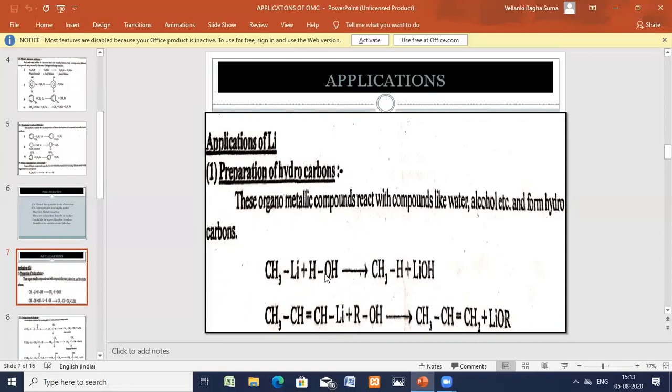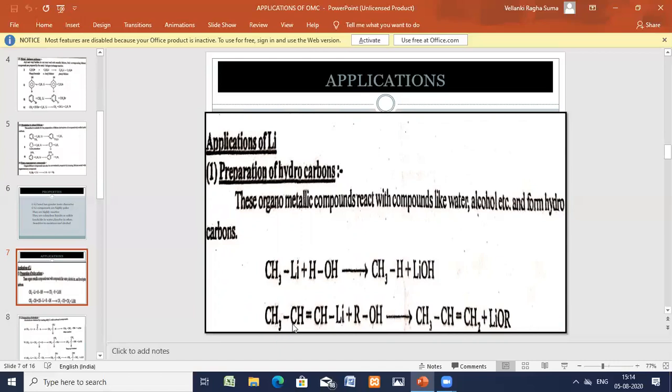You do the hydrolysis. Once you do the hydrolysis, hydrogen is exchanged in place of the lithium and lithium hydroxide is formed. Therefore, CH3H is nothing but alkane. It is the hydrocarbon, alkane, plus lithium hydroxide. Similarly, you can prepare here.